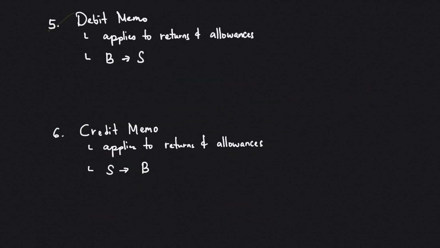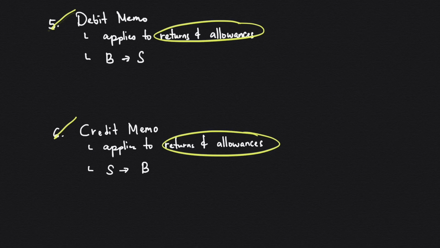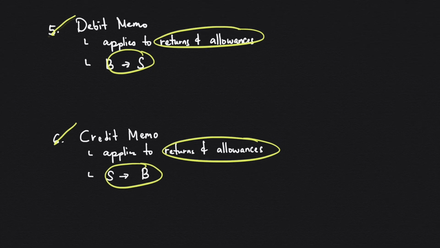Then we have the debit memo and the credit memo. Both of them apply to returns and allowances. Debit memo is issued by the buyer to the seller, while credit memo is issued by the seller to the buyer. The first one is called the debit memo because the buyer here debits his or her accounts payable to the seller whenever there are returns and allowances.